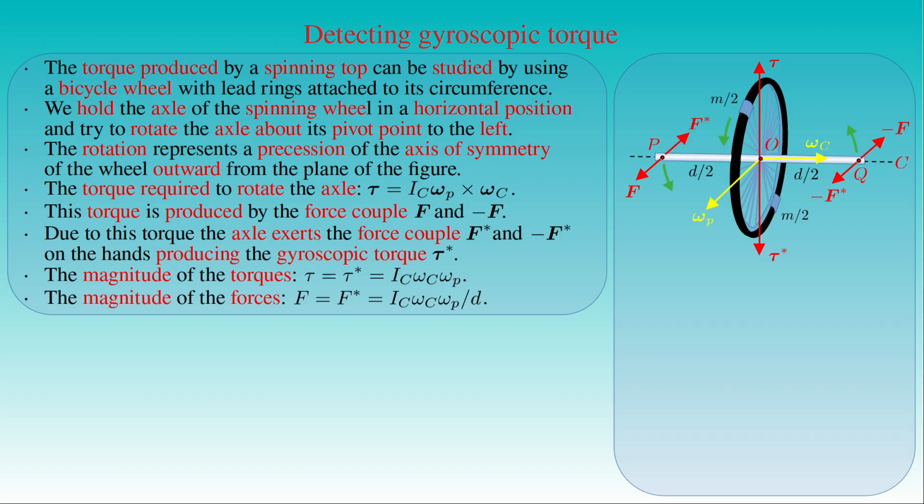For example, let us consider a bicycle wheel of radius r that is equal to 0.35 meters, where the total mass m of the lead rings attached to the circumference of the wheel is equal to 10 kilograms.